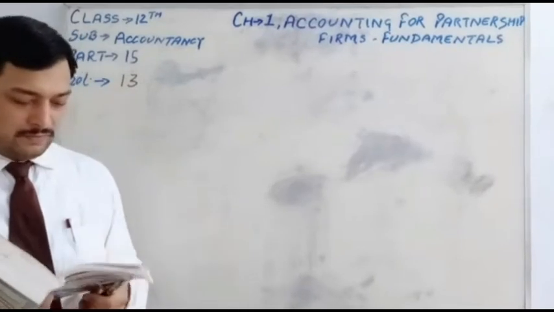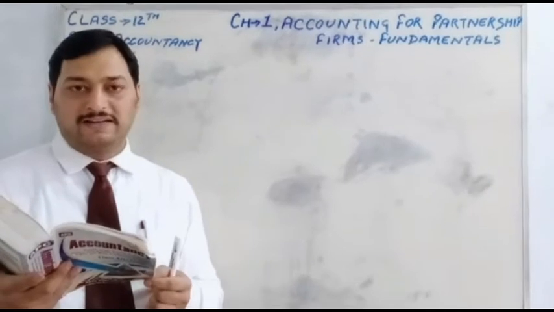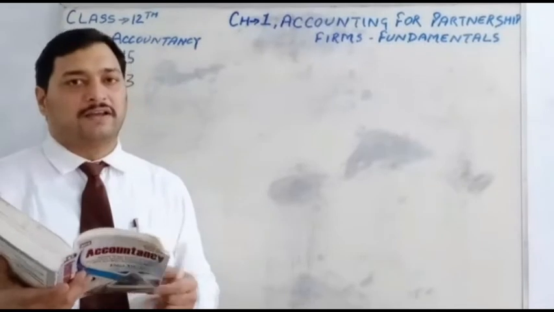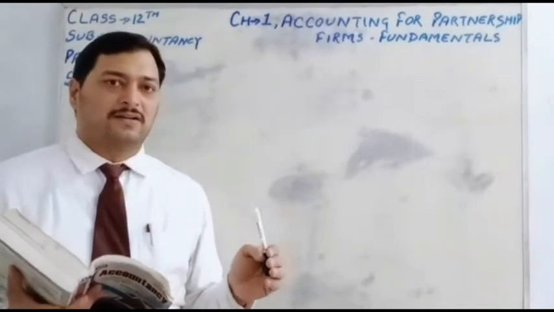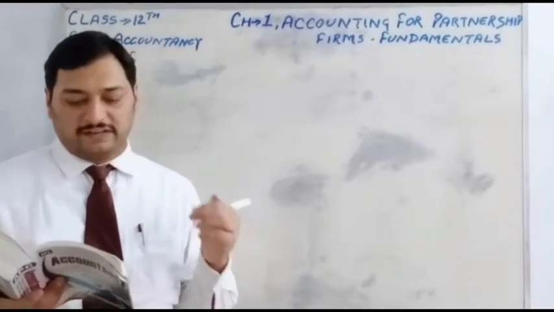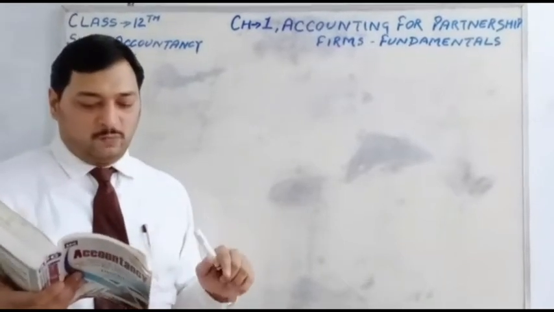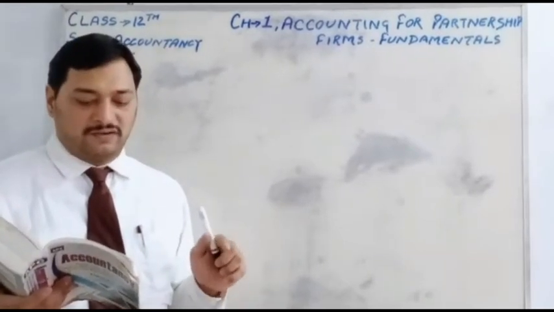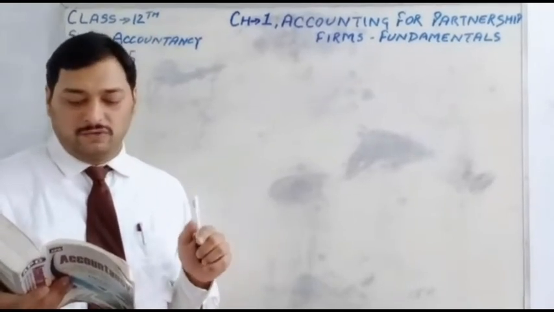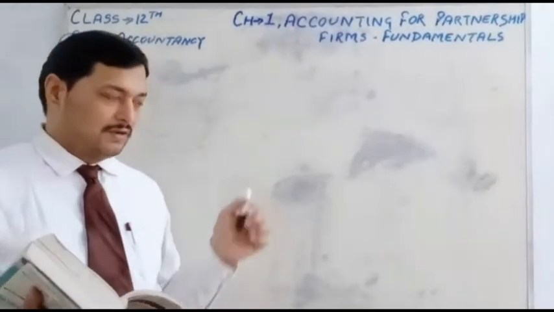See the question. A, B and C entered into partnership on 1st April 2010 with a capital of 10 lakh, 8 lakh and 5 lakh. A, B and C, three partners, each bring a capital of 10 lakh, 8 lakh, 5 lakh for starting the business. On 1st July 2010, B advanced 2 lakh and on 1st December 2010, C advanced 1 lakh by way of loan to the firm. Students, this is the new point for this chapter.